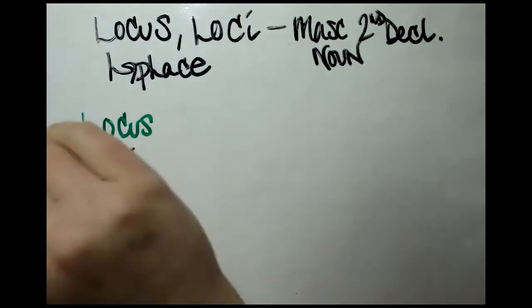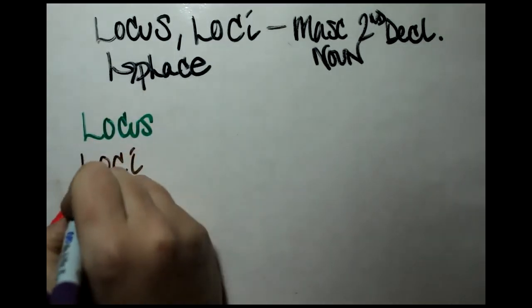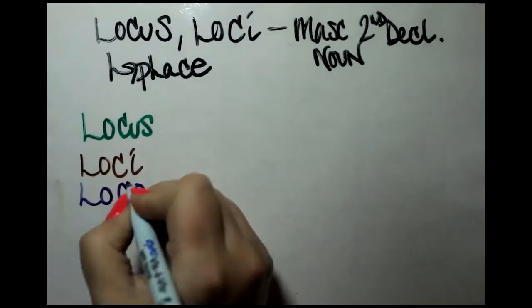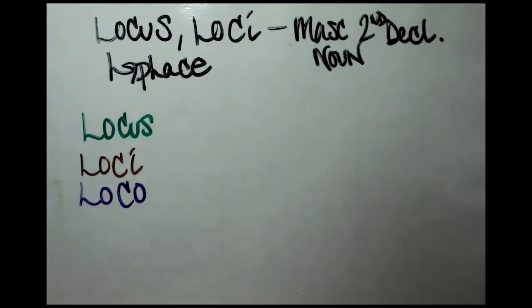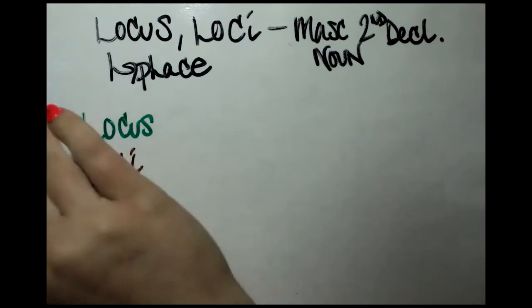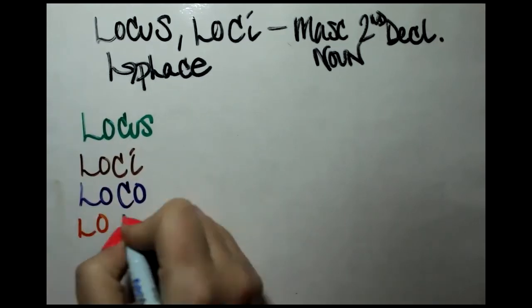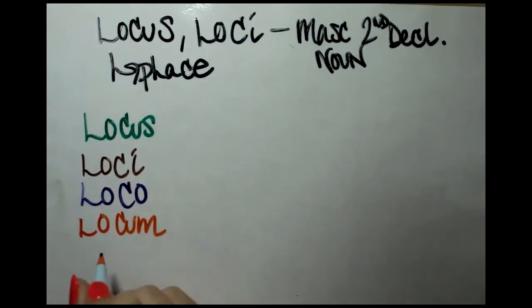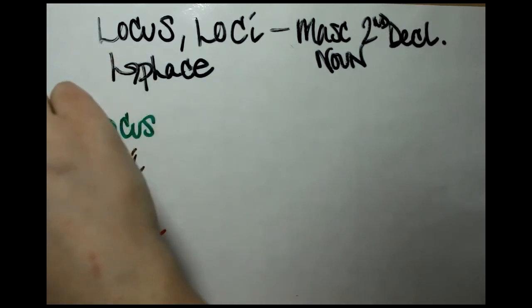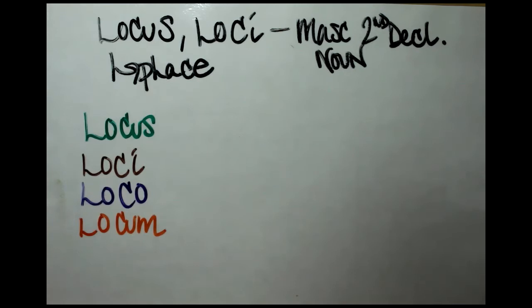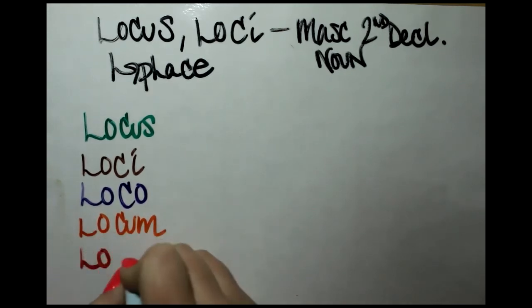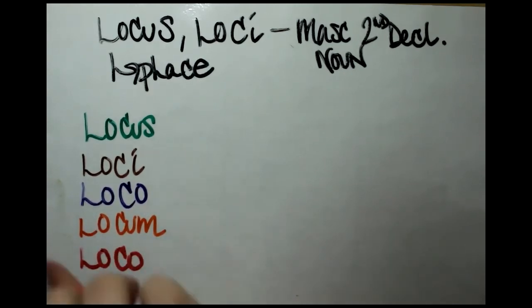Dative, loco, to, for the place. And the accusative, locum. So direct object, the place. And then our ablative, loco, by, with the place.